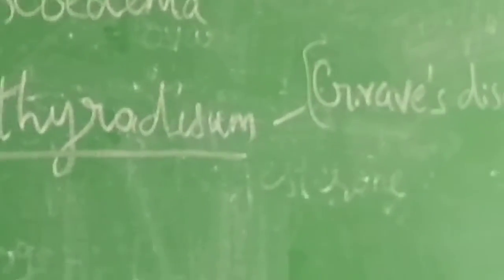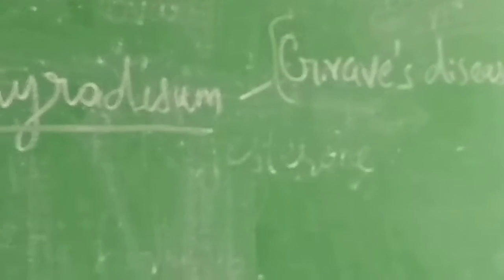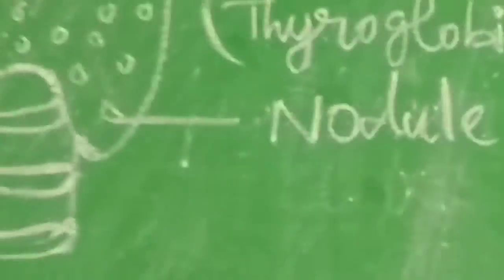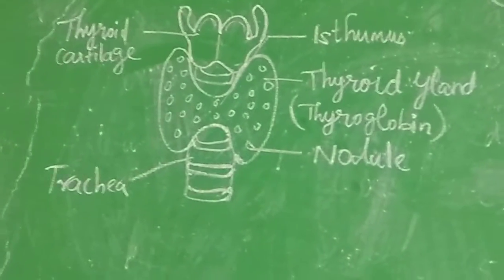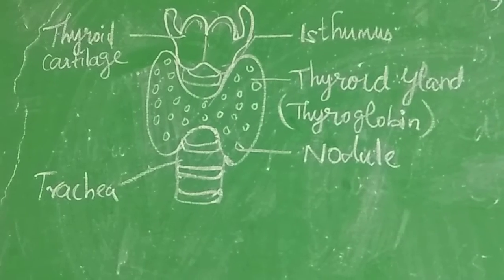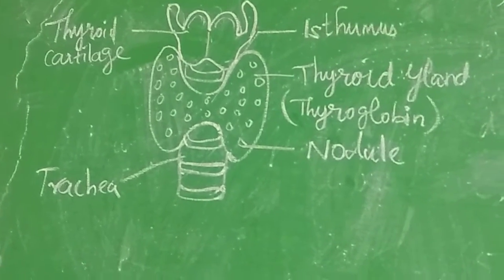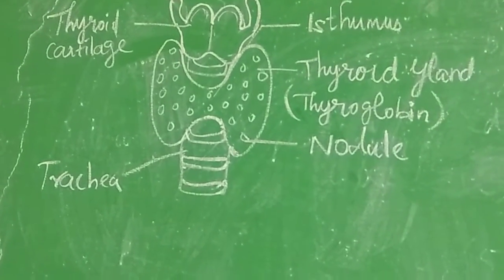Now, in this chapter on the human endocrine glands, we saw two glands: the pituitary gland and the thyroid gland. The thyroid gland is located in the tracheal region. Above the trachea, the two-lobed thyroid gland is present, and the tissue connecting them is called the isthmus.